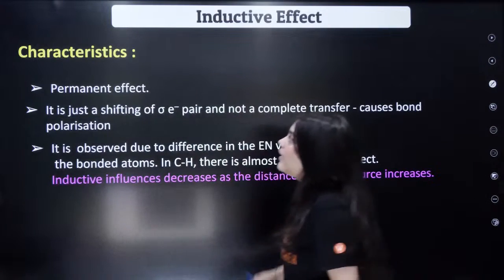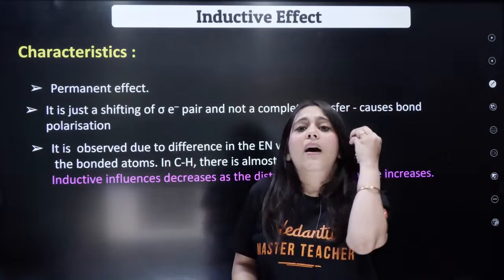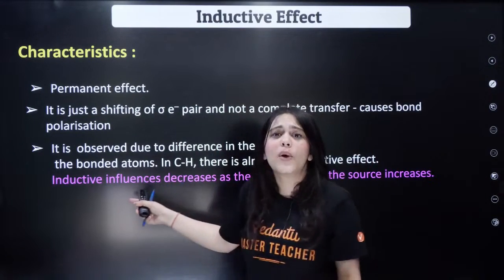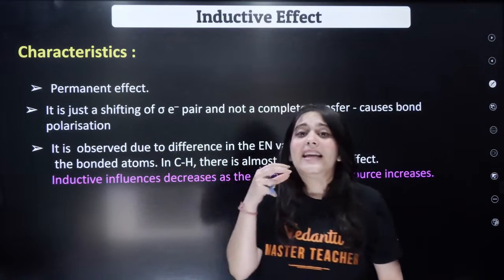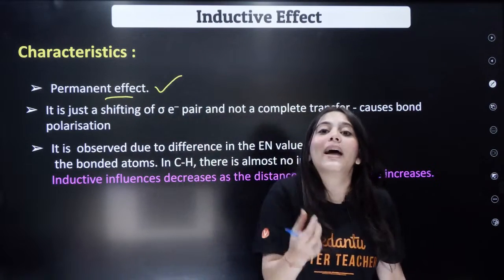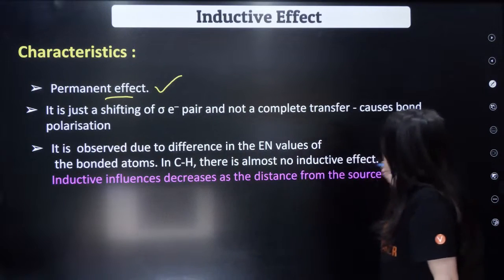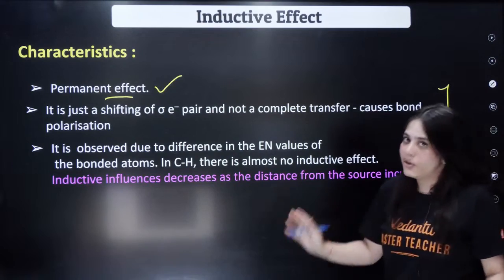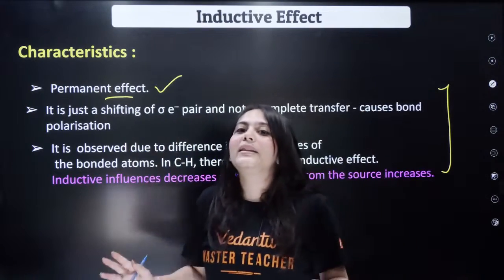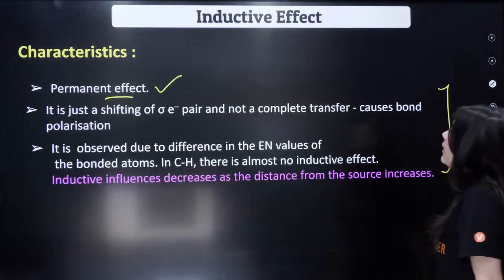So these are some of the characteristics that you should know, because there are so many assertion-reason questions asked on such topics. Is the inductive effect a permanent effect? Yes. And what kind of electron shifting takes place? Sigma electrons are shifted, right? So all these you can read on your own. The proper things that you can use in examples, I've already explained to you, right?